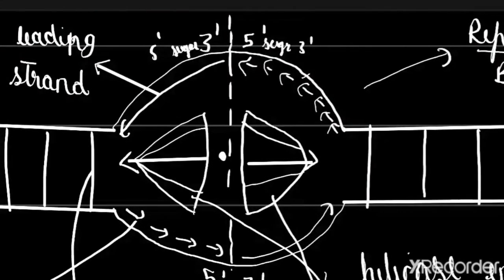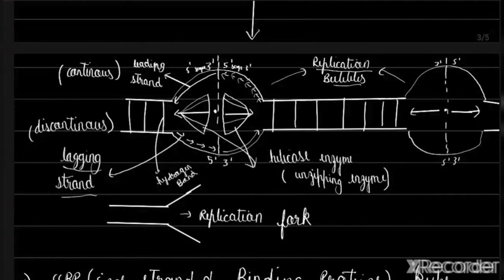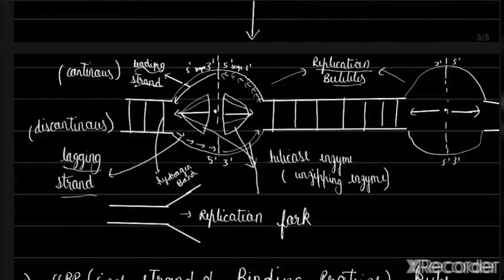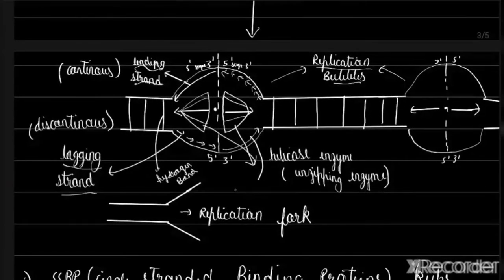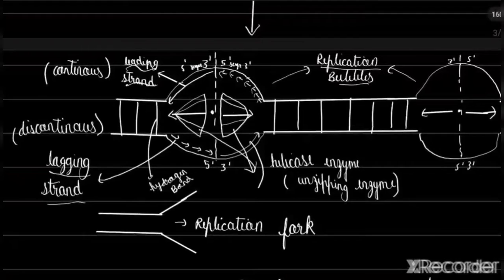So there are two strands. One is the leading strand and one is the lagging strand. So the leading strand is this, and the leading strand is this, on the opposite side. This will be a leading strand, right? And these opposite sides, so this and this, both will be lagging strands. So this is a lagging strand, and directly opposite to it is the other lagging strand. Why is that leading and lagging? I will tell you later.